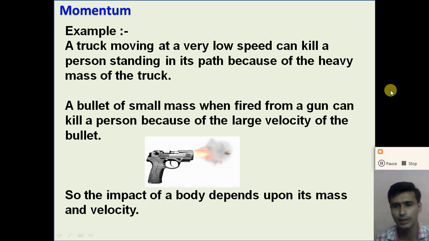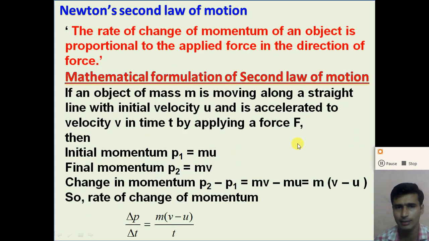So the rate of change of momentum depends on the force acting on the body. So let us see Newton's second law of motion. What is Newton's second law? The rate of change of momentum of an object is proportional to the applied force, in the direction of the force, right, in the direction of the motion. So the rate of change of momentum of an object is directly proportional to the applied force in the direction of the motion. So let us take the example of the bicycle.